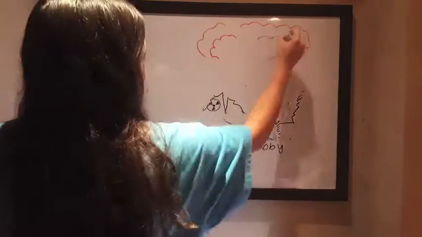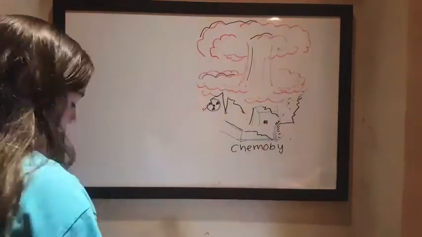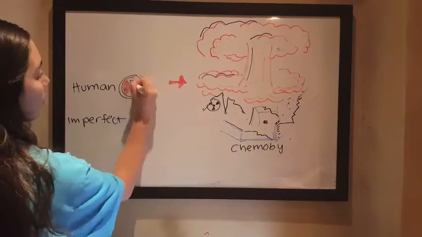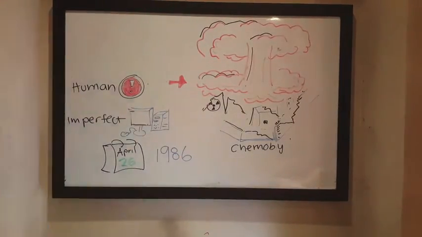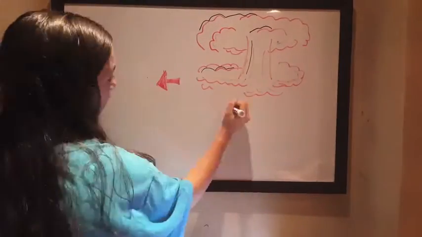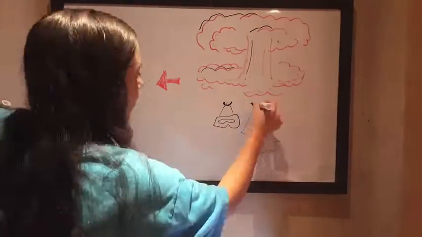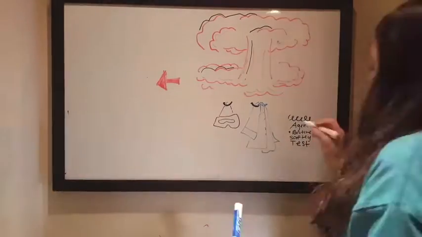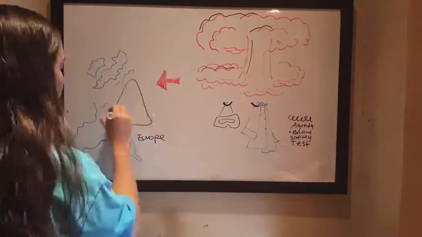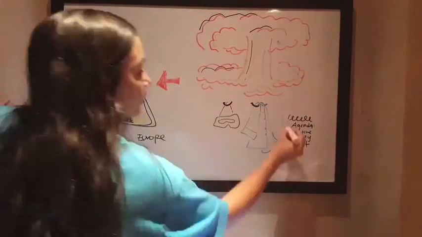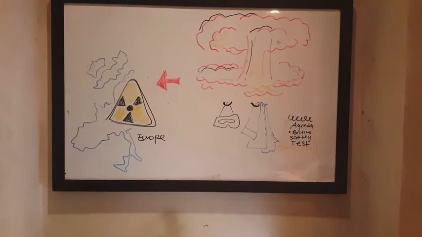The Chernobyl disaster was due to a combination of human error and imperfect technology. It occurred on April 26, 1986. During a routine safety test, there was an explosion and fire that released large quantities of radioactive particles into the atmosphere, which spread over much of Western Soviet Union and Europe.